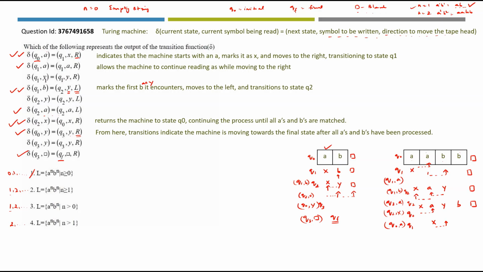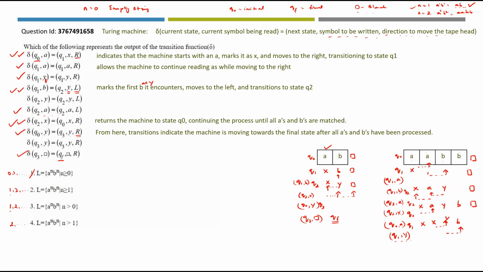So what is here? Y is here. So Q1 comma Y. Do we have such a transition here? Yes, it is here. It is not Y1, it is Q1 comma Y. What happens when state Q1 has Y here? It will just keep moving right. So here we have this X, here we have Y, here we have B. This particular transition just makes a movement to the next symbol.